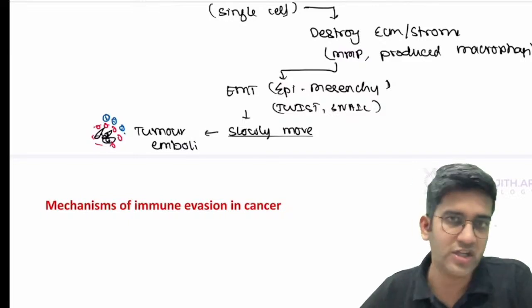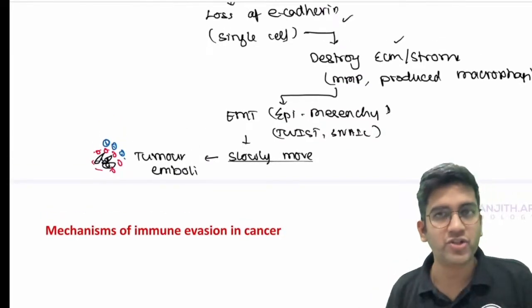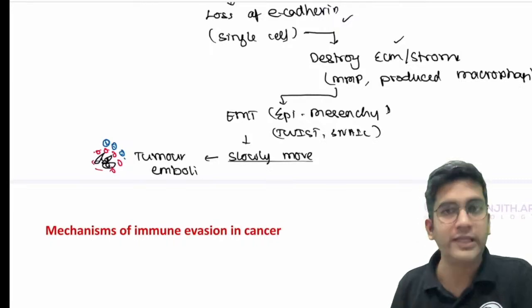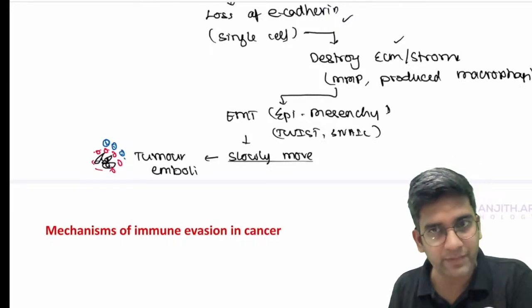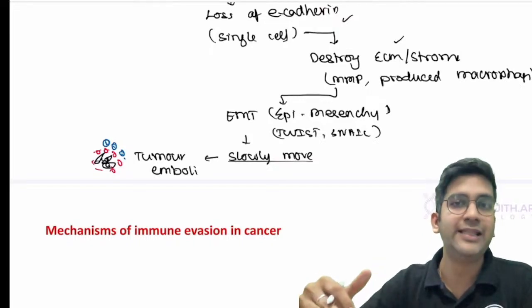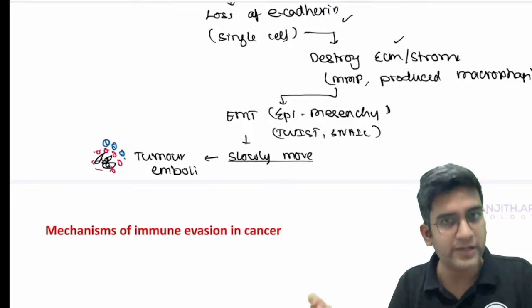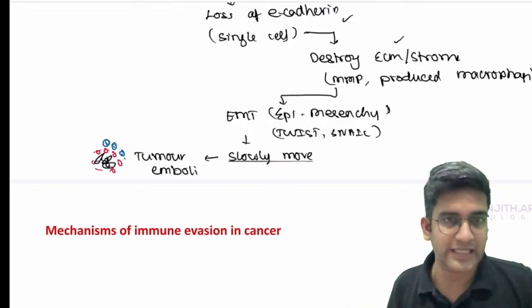See, if you have listened to the original lecture, what I had told is this single cell destruction and destruction of ECM is actually an evidence of wound healing. Whenever wound healing happens, M2 macrophage comes, and M2 macrophage is the one which is going to heal the wound. The same way, wound healing will have remodeling. MMP is produced during remodeling. That's what happens in case of metastasis as well, fine.